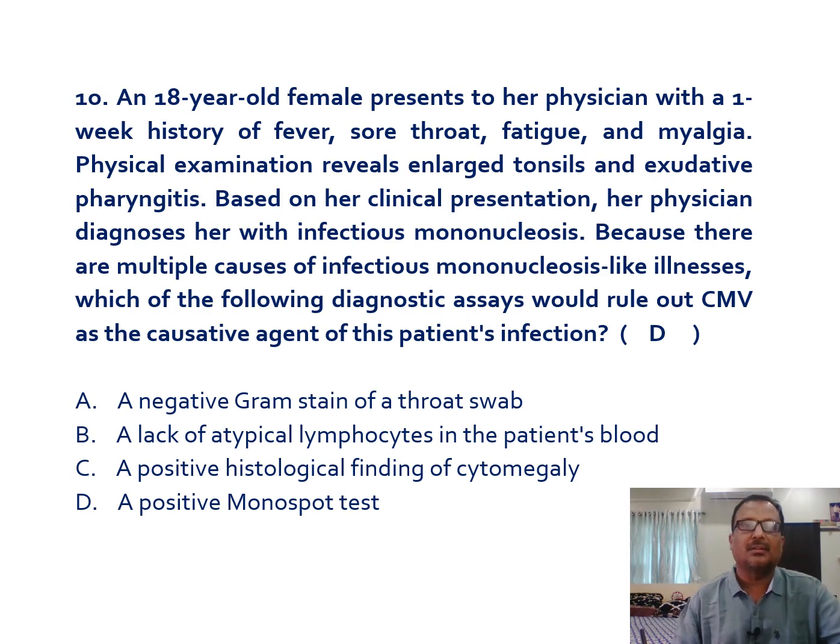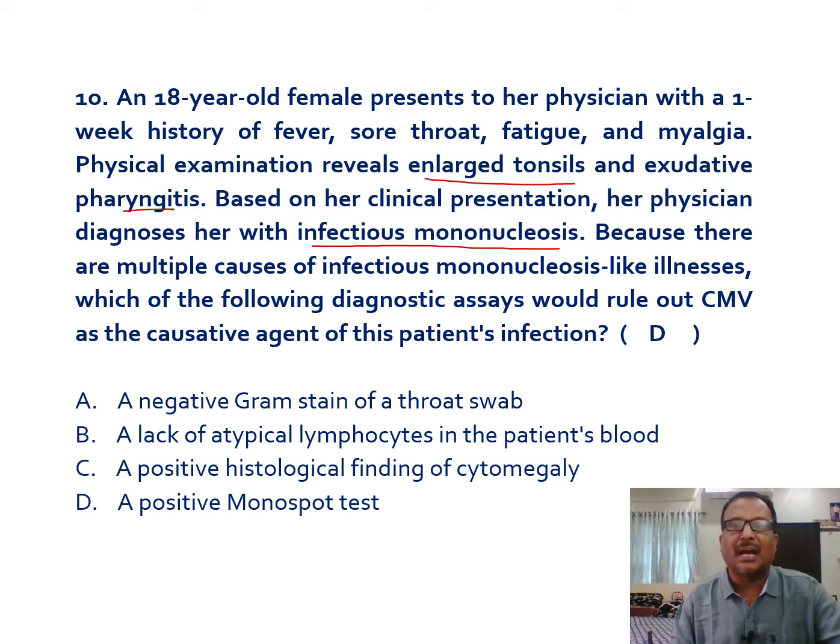Yes, next one is an 18-year-old female. Let me take a pen. An 18-year-old female presents to her physician with a 1 week history of fever, sore throat, fatigue, and myalgia. Physical examination reveals enlarged tonsils and exudative pharyngitis. Based on her clinical presentation, her physician diagnoses a case of infectious mononucleosis. Because there are multiple causes for infectious mononucleosis-like illnesses, which of the following diagnostic assays would rule out cytomegalovirus as a causative agent of this patient's infection?